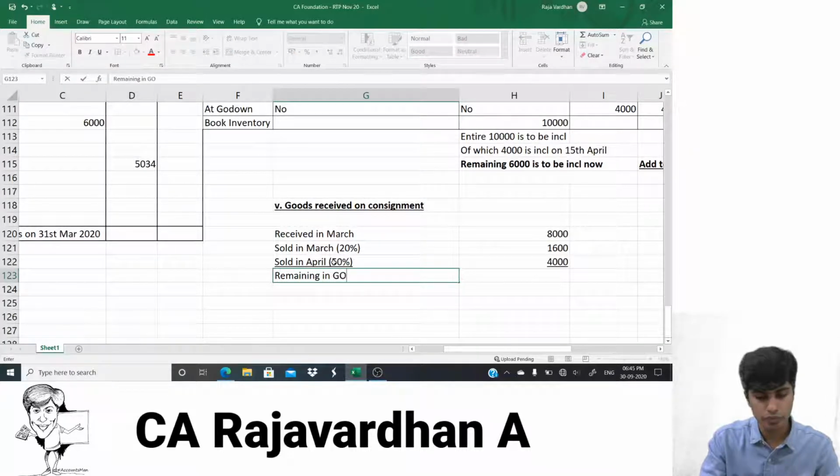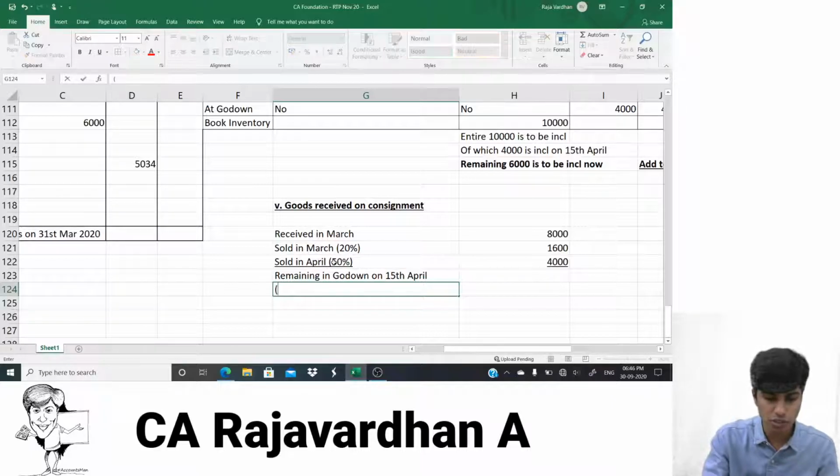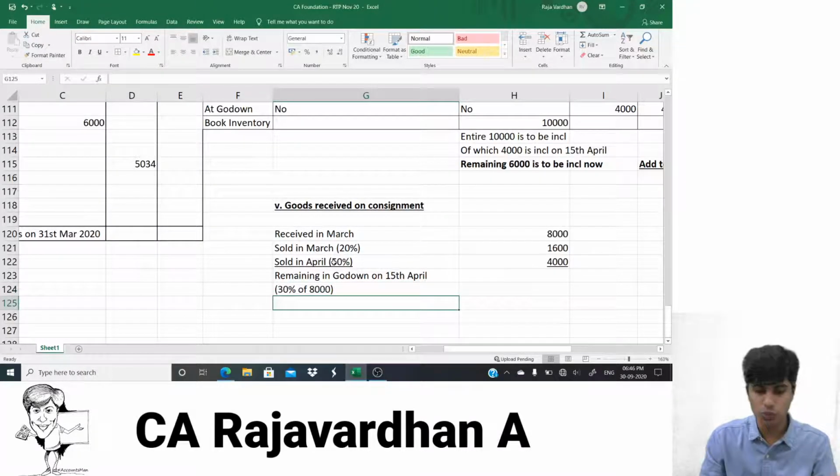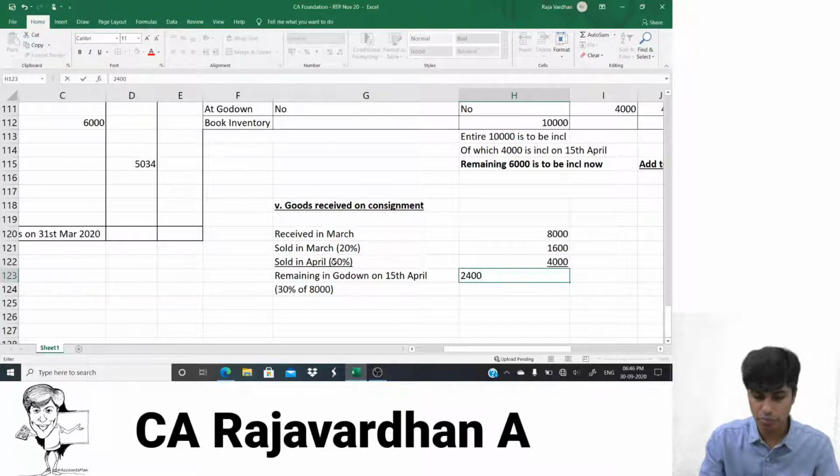Remaining in godown on what date? 15th April. On 15th April, they've given no stock. When they took that stock verification, there is some part which is involved. How much is that? 50% gone, 20% gone. So what is remaining is 30%. 30% of 8,000, you will get 2,400. If not, you can do subtraction also.